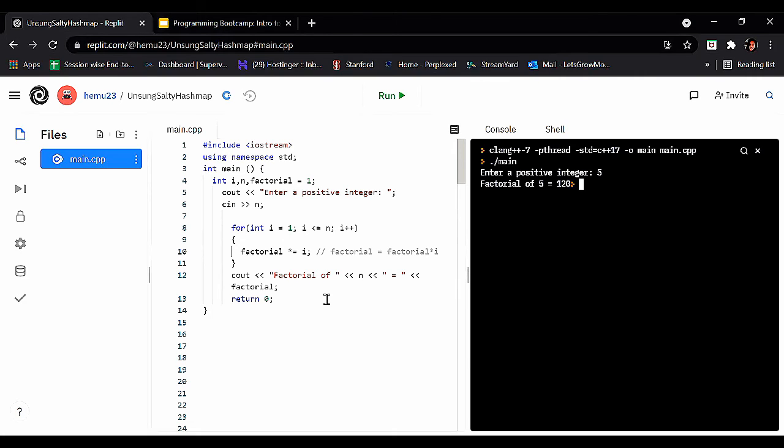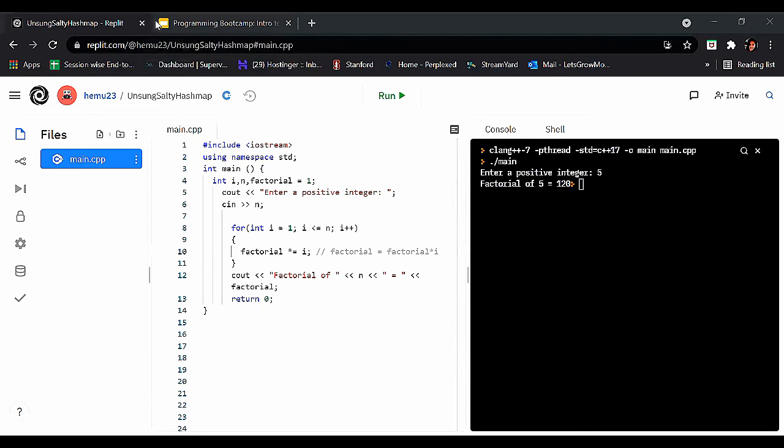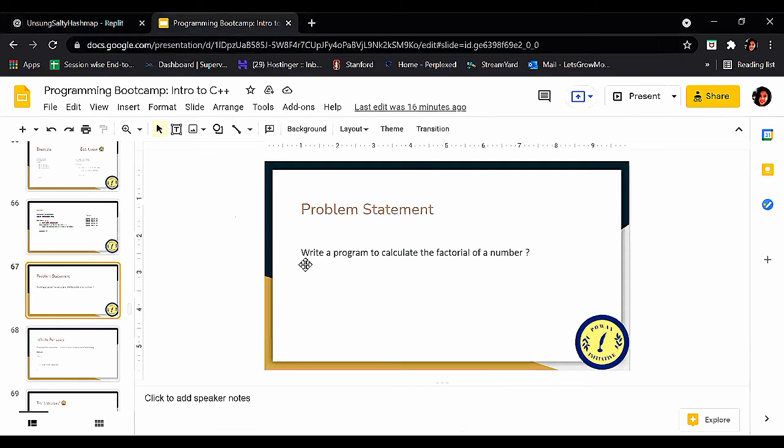Just make sure to keep in mind what factorial is. Make sure you have the correct knowledge of what the question is asking or what the problem statement is about. Here the statement is: write a program to calculate the factorial of a number.